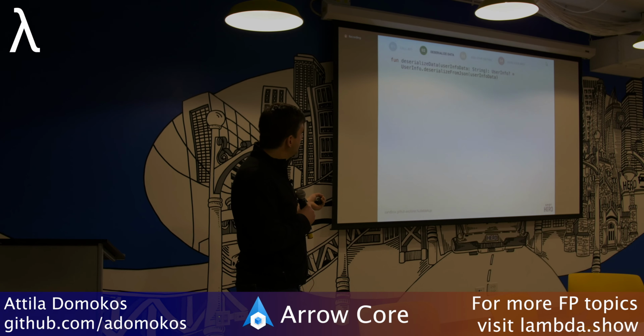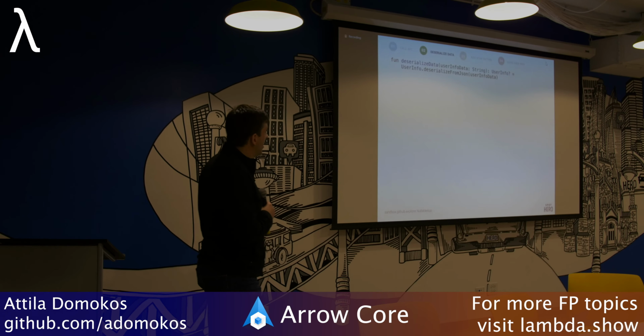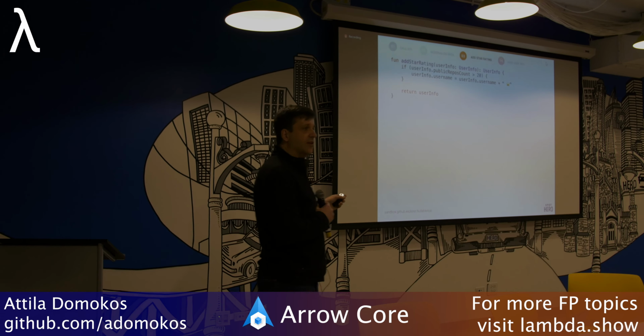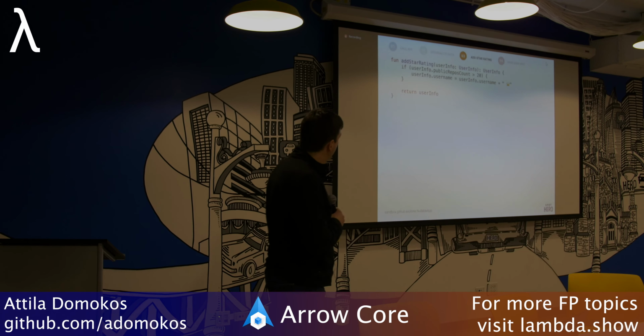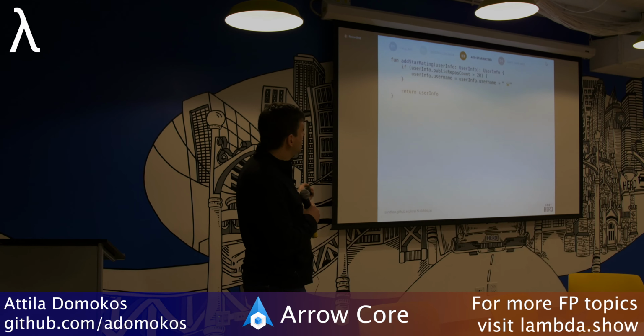Deserializing data is pretty simple. I call Klaxon. By the way, all the examples are available on GitHub, so you will be able to take a look at them. And then this is the business logic, and it's stable throughout the presentation. This function will not change. The logic here: if the user has more than 20 public repos, I'm giving a gold star.